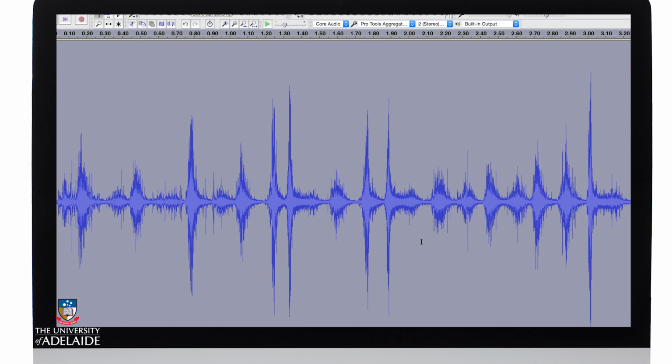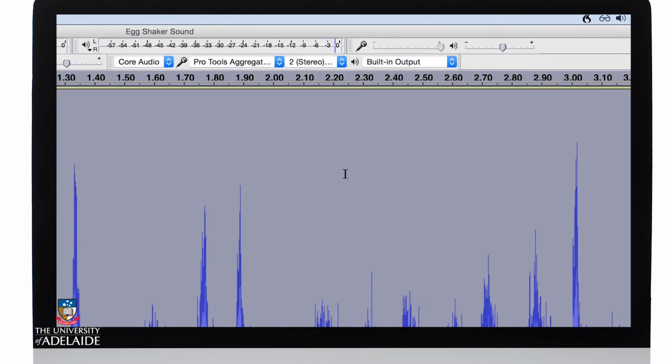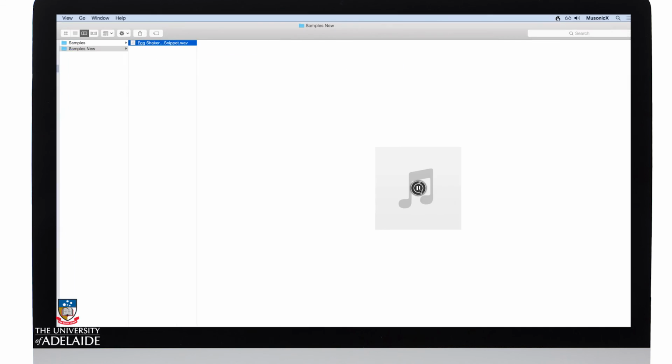The final point, if you're having trouble hearing what your computer is playing back, check the output menu and make sure it's select your system output or whichever sound card or device you happen to be using. Let's flip back to the Finder and we can see our snippet is right there and we can play it back. That covers the practical steps you'll need to prepare your samples for sharing and use in this week's creative activity.